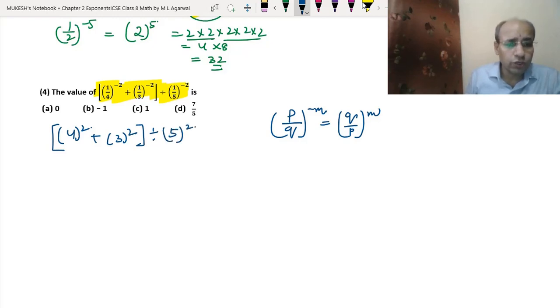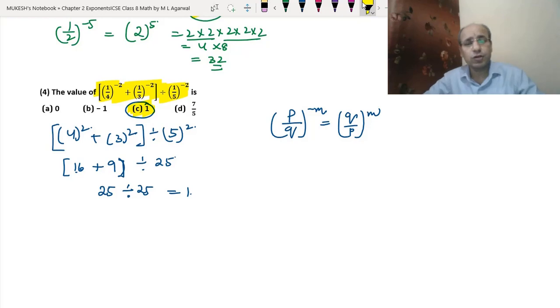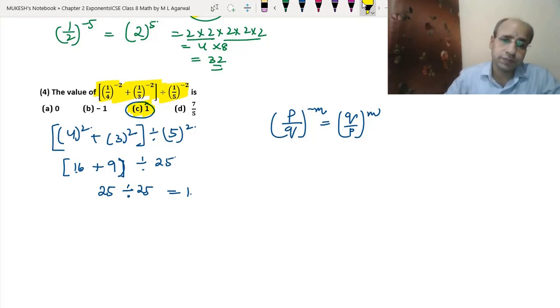Okay, now 4^2 means 16, 3^2 means 3 into 3, 9, divided by 5 into 5 is 25. 16 plus 9 is 25 and 25 divided by 25 is equal to 1. So we got the answer. C is the answer that we have got for the fourth question. Okay. I hope you would have understood it.